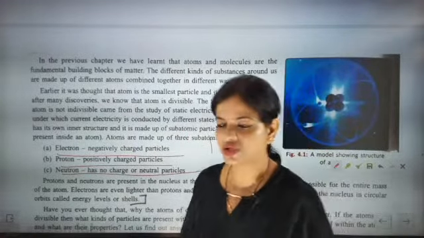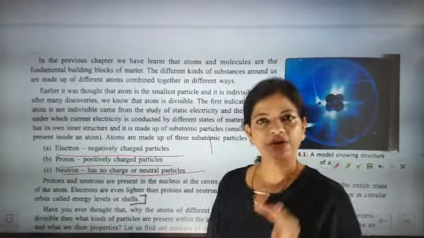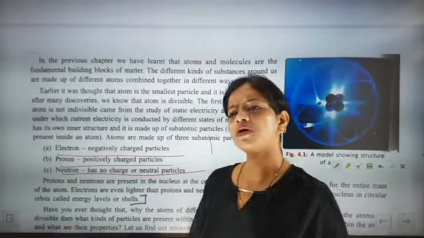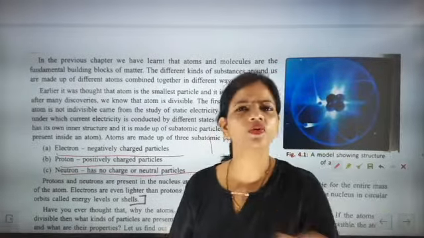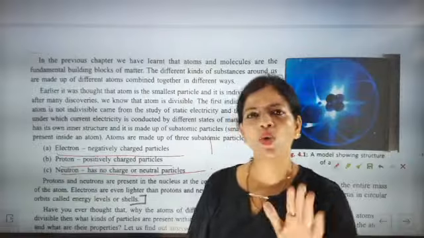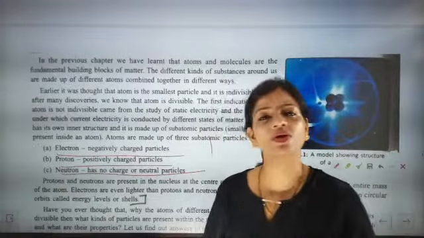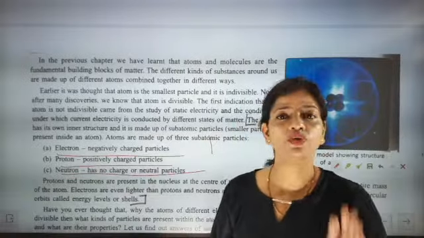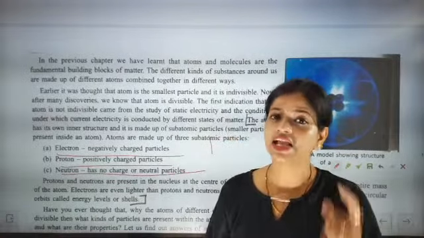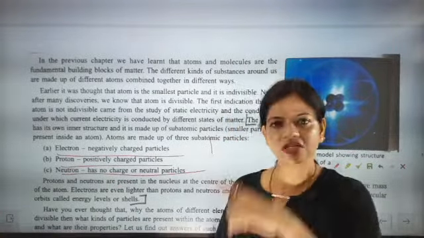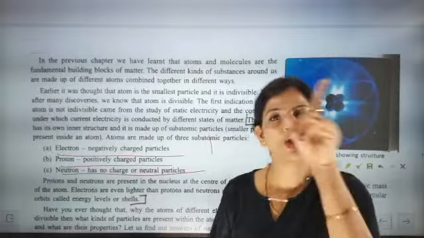Did you understand this point? Come on, quickly tell me. Now we are in that phase where we have a perception that atoms are not indivisible, they have subatomic particles, and these subatomic particles are electron, proton and neutron. Electron is negatively charged. Electron is present in the extranuclear part, means in orbit.